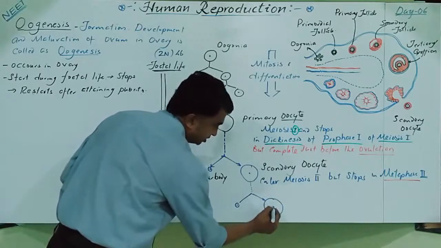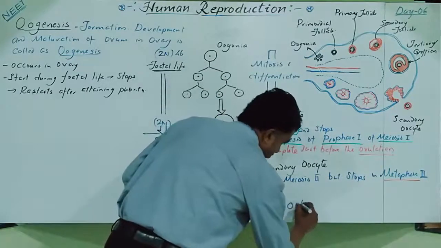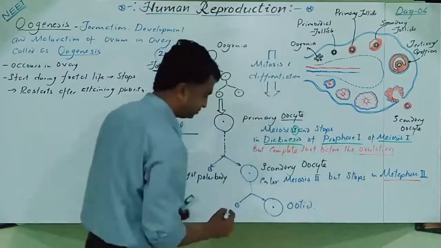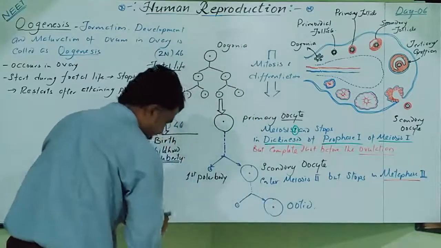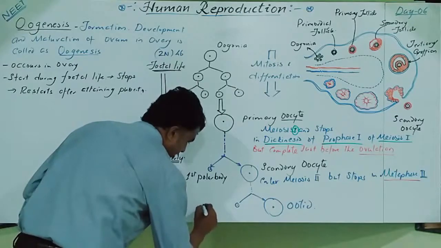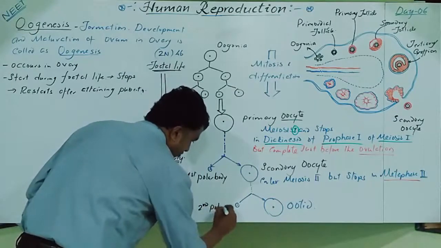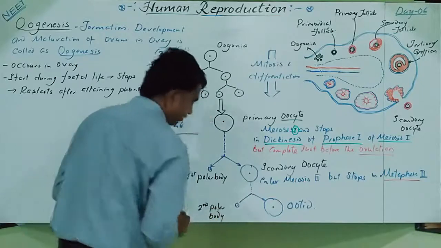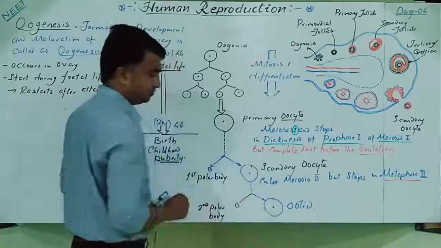So this is the ootid and this is the second polar body.